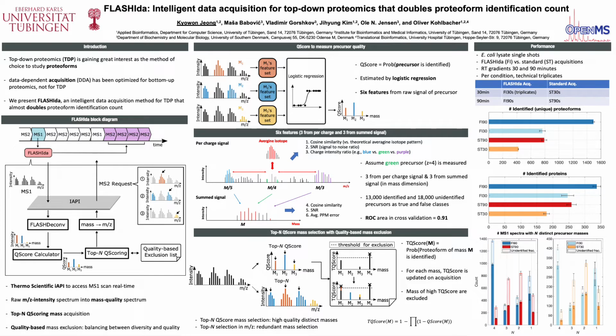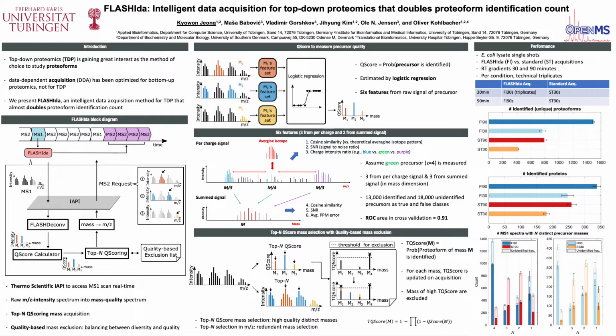The middle top panel shows the Q-score calculator. Q-score is the probability that each precursor is identified, estimated by a logistic regression with 6 features selected from the raw signal. The middle panel shows the features. For example, assume we want to measure the Q-score of the green precursor envelope. Note that because this measurement is done after mass deconvolution, we have a distinction between signal peaks and others given a mass. The green signal of interest is first compared against the theoretical averagine isotope pattern. Their cosine similarity becomes the first feature.